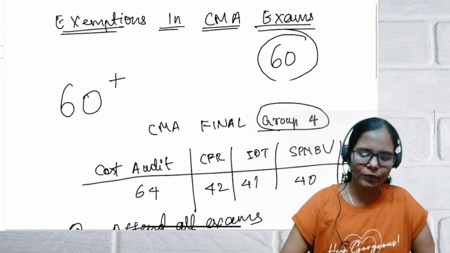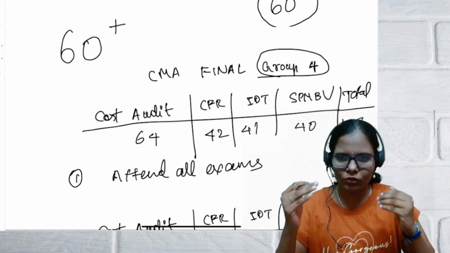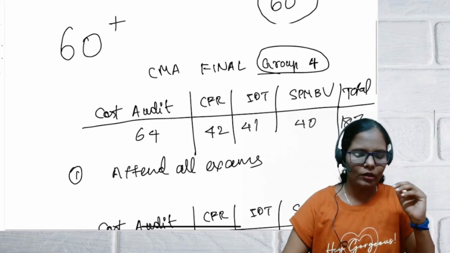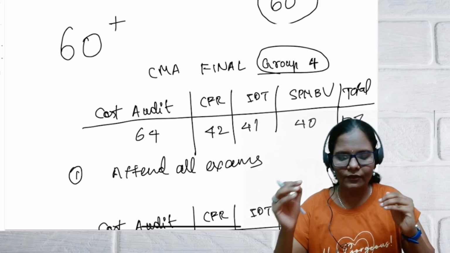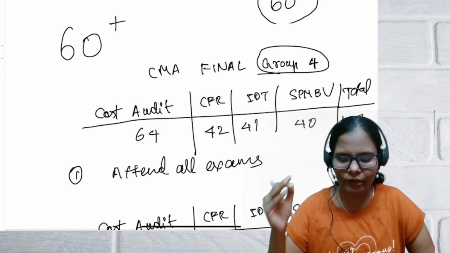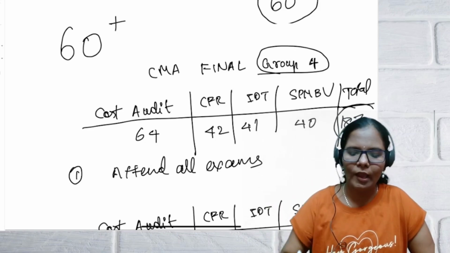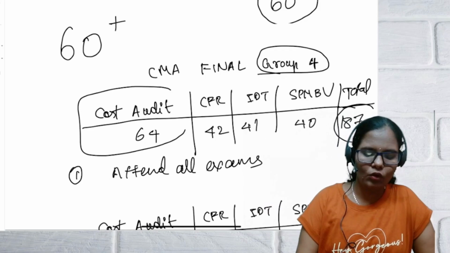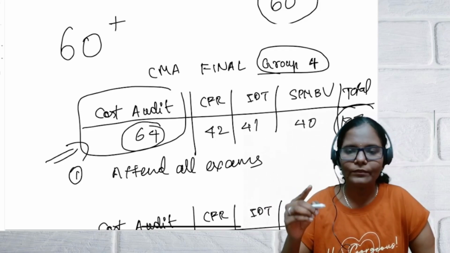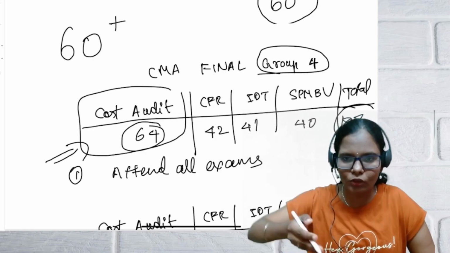For example, if you appeared for CMA Final Group 4 in the December 2024 examination, and this was your marks: in Cost Audit you got 64, CF 42, IDT 41, SPMBV 40, total you got 187. So you failed in this group. But in Cost Audit you got more than 60, that is 64. You are exempted from that paper for 3 consecutive attempts, guys. Consecutive 3 attempts means continuous 3 attempts.